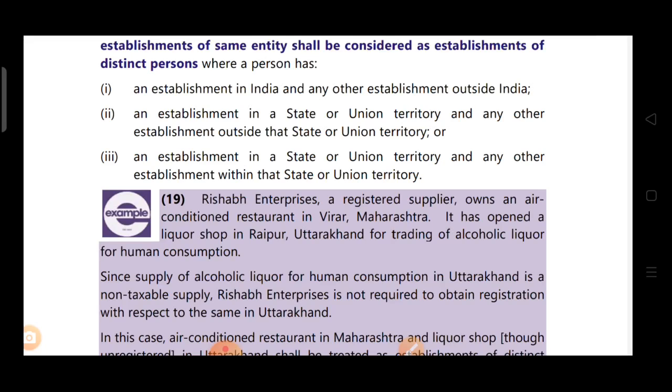Since supply of alcoholic liquor for human consumption in Uttarakhand is a non-taxable supply, Rishabh Enterprises is not required to obtain registration with respect to the same in Uttarakhand, because he has to take registration in the state from where he makes a taxable supply. He is making the supply from Uttarakhand, but that supply is non-taxable. So, he is not required to take registration in Uttarakhand.